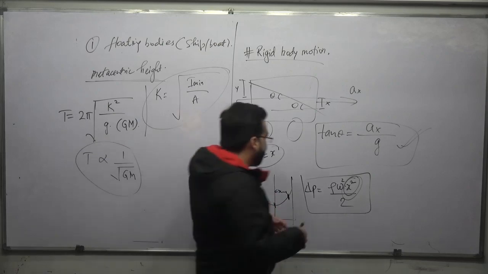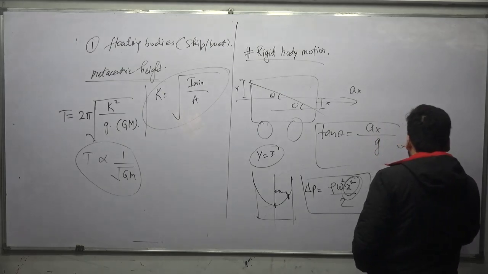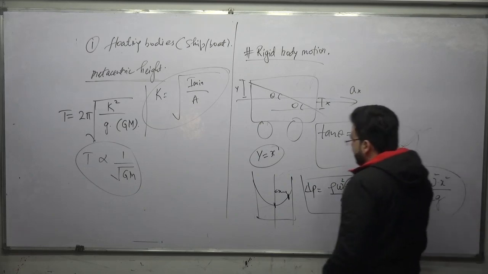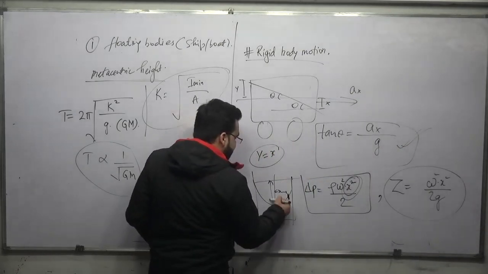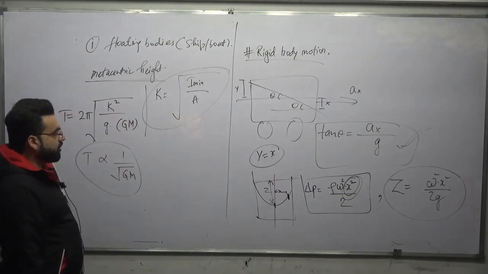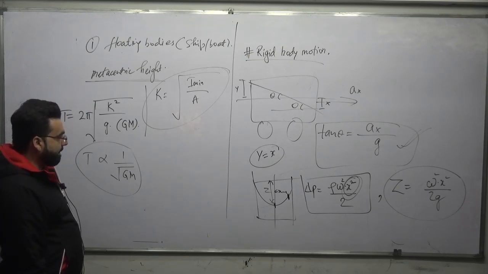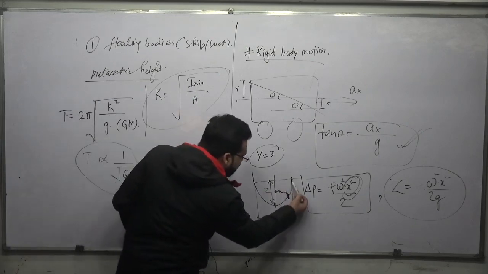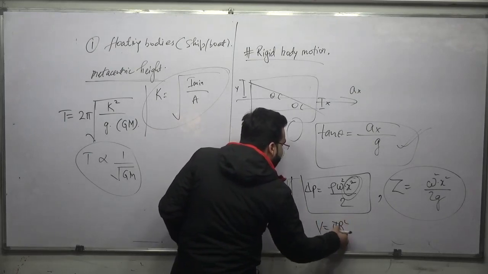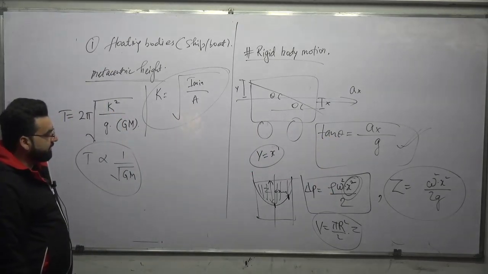And if delta P is equal to rho into g into z, then z will come out to be equal to omega square into x square divided by 2 times g. That is z, from any point. We also calculated the volume of this paraboloid. The volume of this paraboloid will be equal to pi r square divided by 2 into z.